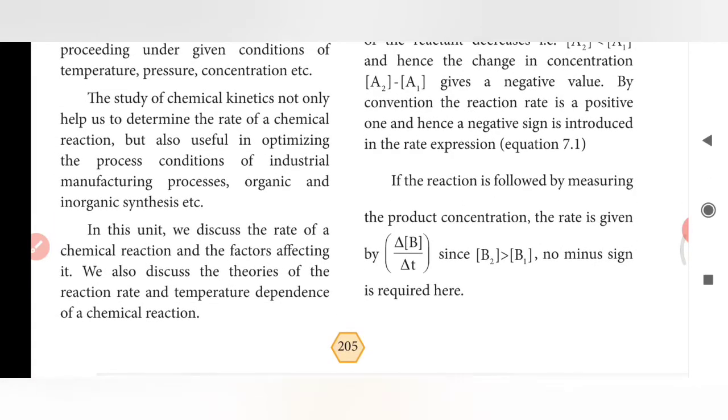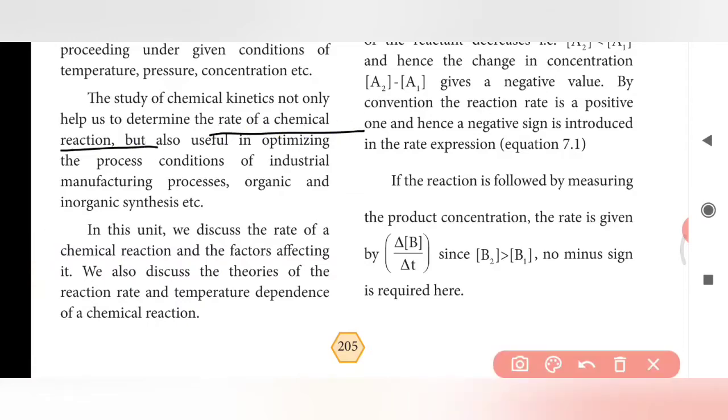The study of chemical kinetics not only helps us to determine the rate of a chemical reaction, rate being nothing but the speed, but is also useful in optimizing the process conditions of industrial manufacturing processes, organic and inorganic synthesis, etc. In this unit, we discuss the rate of chemical reaction and the factors which affect the speed of reaction.